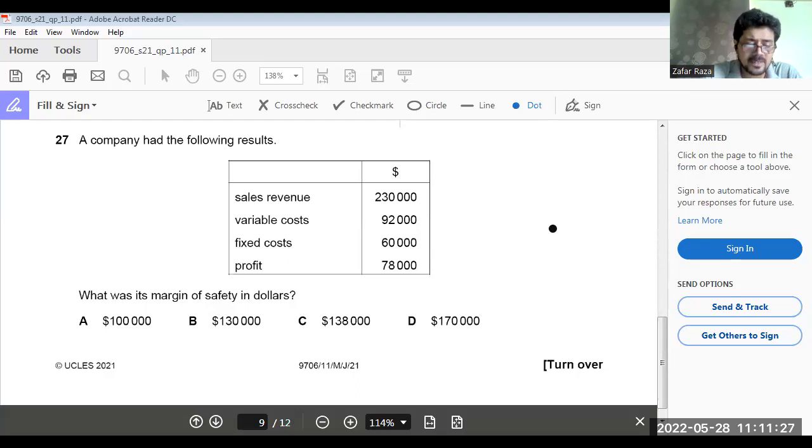So profit is 78,000 divided by 0.6. 130,000. B option is the answer.